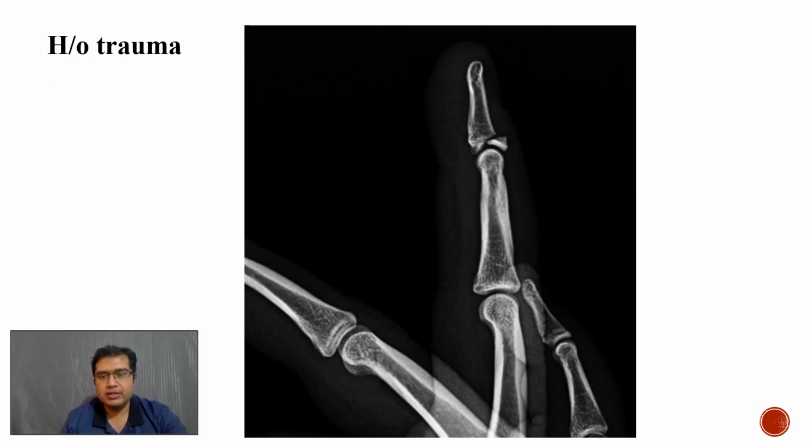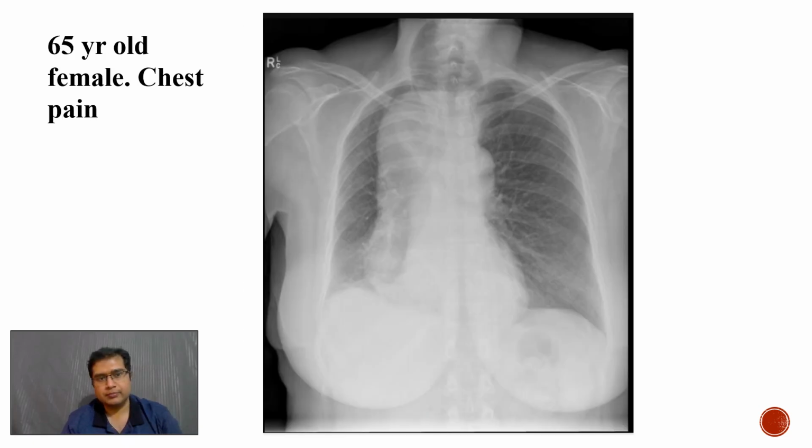So it's a relatively simple case of a triangular avulsion fragment at the extensor aspect of the distal phalanx at the DIP joint, which is suggestive of mallet finger, and orthopedics referral for further management is required.